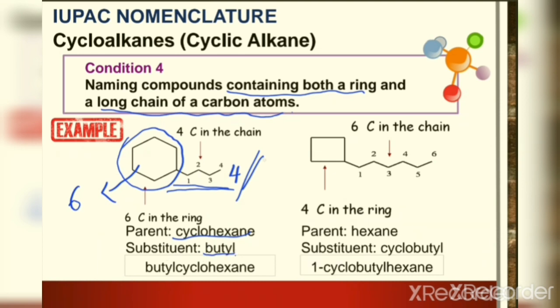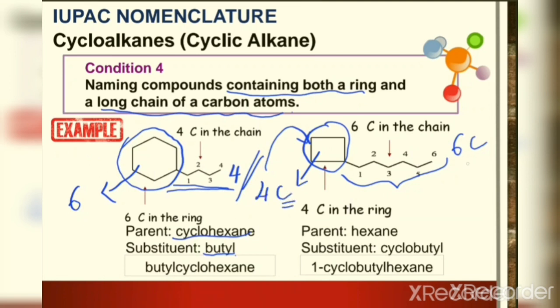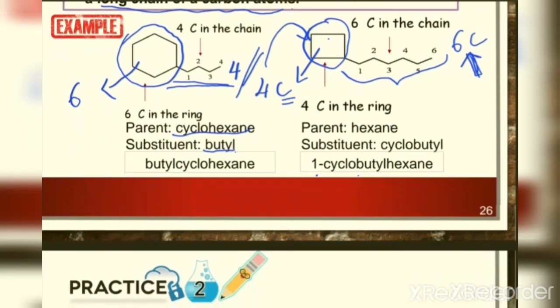And then if we have the other condition, we have a cyclic alkane and a straight chain alkane. For the straight chain alkane we have 6 carbons, and for the cyclic alkane we have 4 carbons. So we can see that the straight chain here has more carbons. So this 6 carbon chain will become the parent. The parent name is hexane, and the cycloalkane will become the substituent. So the name is cyclobutyl. So we will name it as 1-cyclobutylhexane.